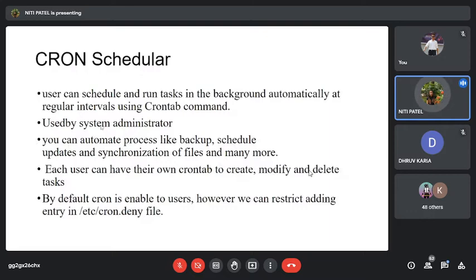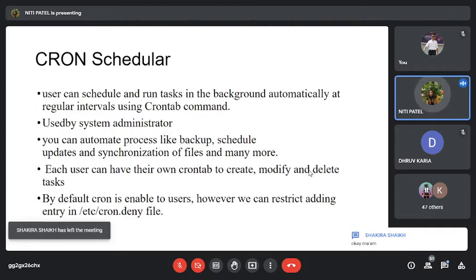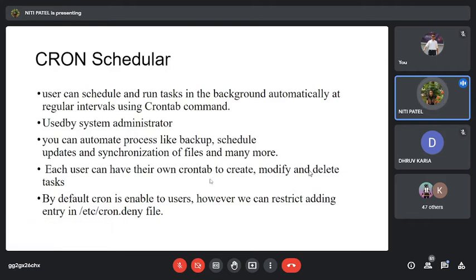Then what can we do with the help of the scheduler? As I said, you can automate the process of backup. You can perform any update in the background. You can start the synchronization of files. So any task can be done in the background with the help of this command. But specifically, it is preferable to use it to perform backups. Each user has their own crontab to create, modify, and delete tasks. So every user who wants to use this command has to first create the crontab, modify the crontab, and can also delete the crontab.